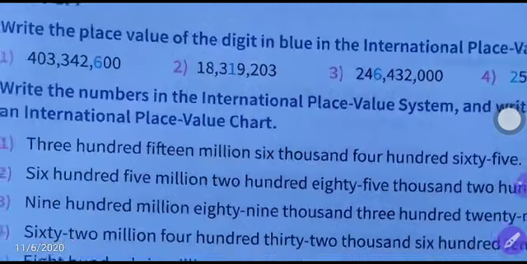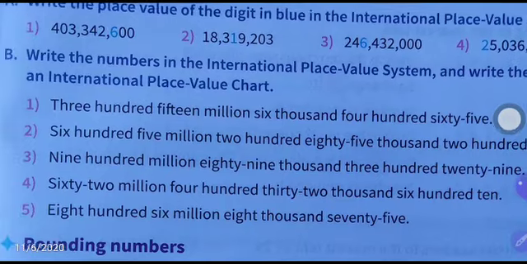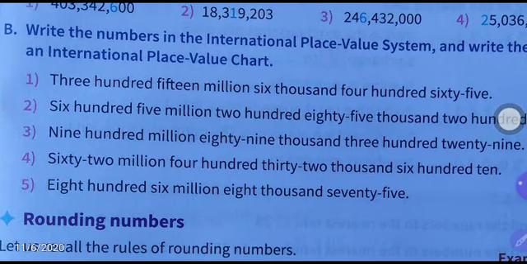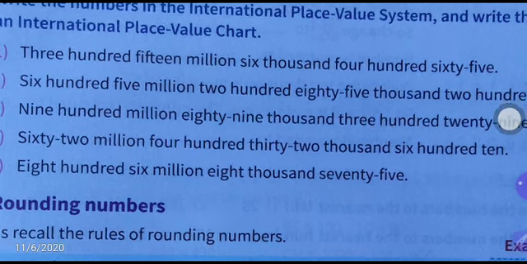Next, question B. Write the numbers in the international place value system and write them in an international place value chart. We have to write this number in the international place value system and prepare a chart. At the start of the class I said ones, tens, hundreds in the international place value system. You have to prepare one chart like that and put each number in that chart.